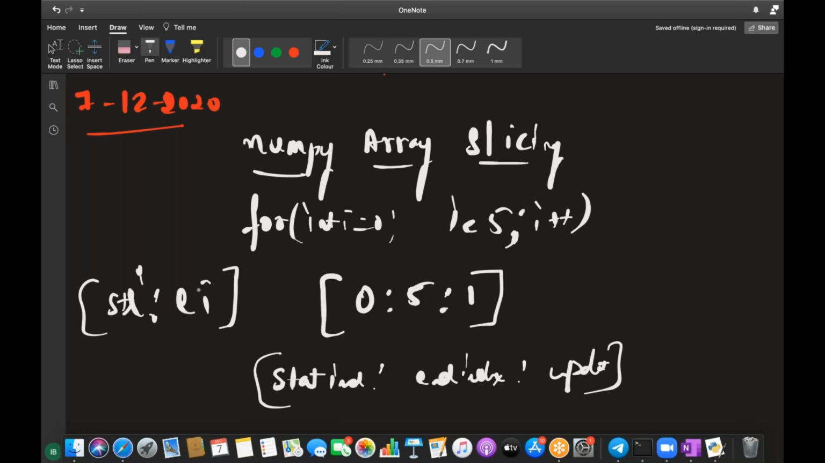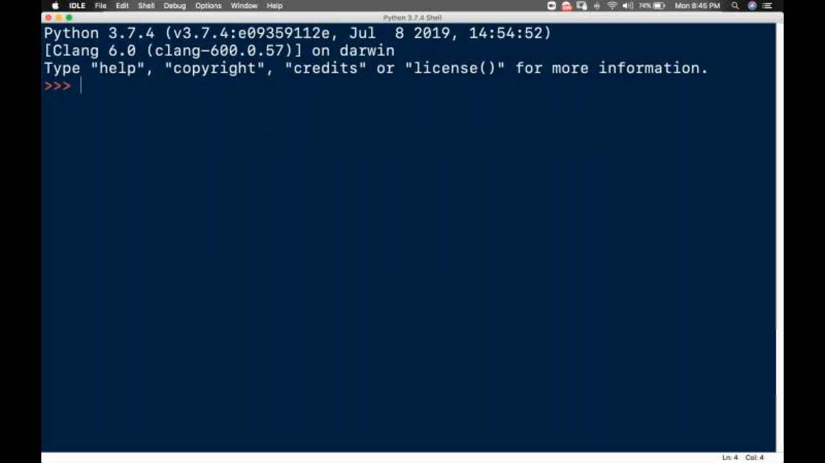Now coming here, how do you do the array slicing? That was the question. So I'll go for NumPy now. I will just import numpy. I can even import it as numpy as np. Is that cool, guys? numpy as np.